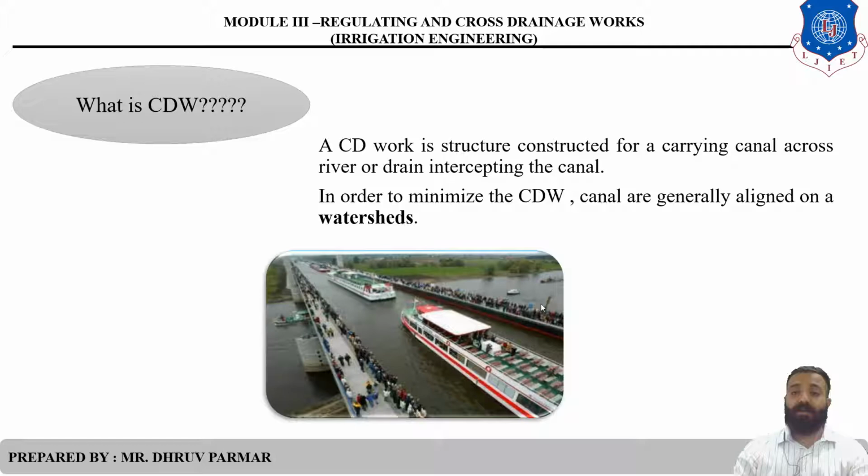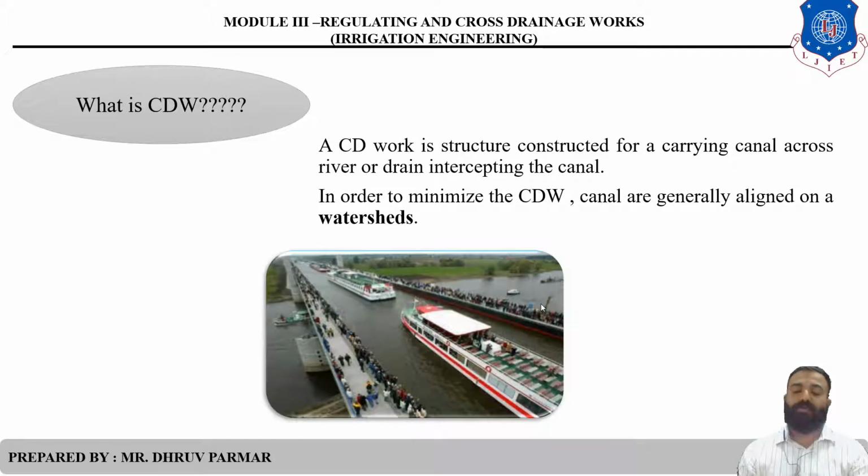Clear, it means the structure which is used for carrying a canal over a drain or river. That structure is called cross drainage work. Clear. So the cost of cross drainage work is very expensive. So in most cases, CDW is minimized. So how can you minimize CDW?